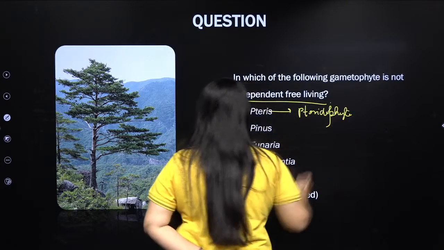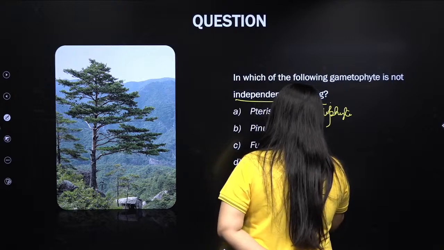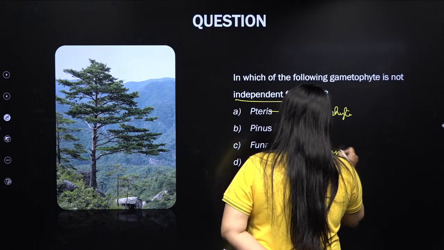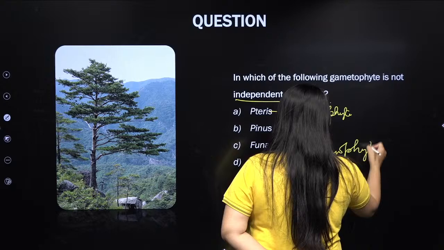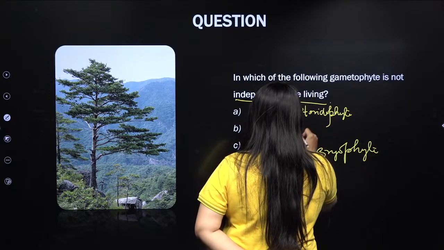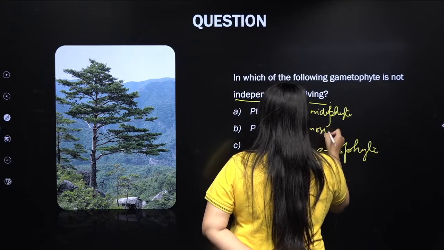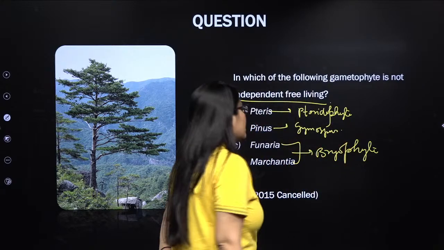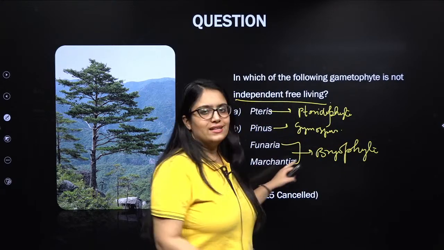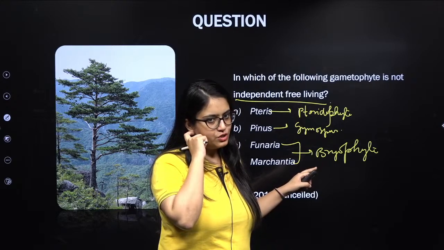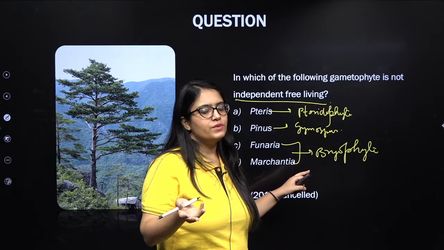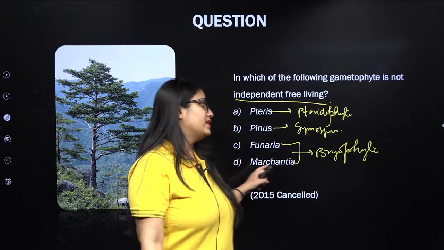And if I talk about Marchantia and Funaria, they are bryophytes. If I talk about Pinus, it's a gymnosperm. So if you notice, my lovely kids, in bryophytes the main plant body is the gametophyte. So definitely the gametophyte is going to be dominant, free living, independent, existing.